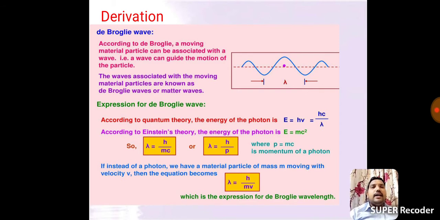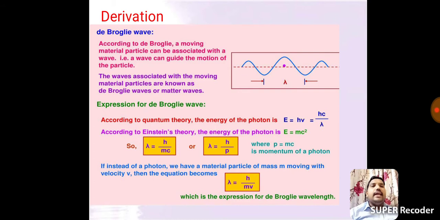See the small derivation of de Broglie's equation. In this derivation, we take two formulas. First, Einstein's mass energy relation, E equals mc square.